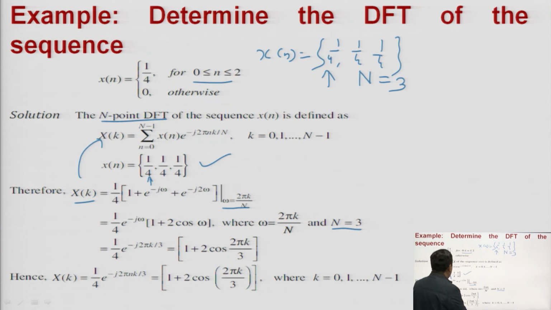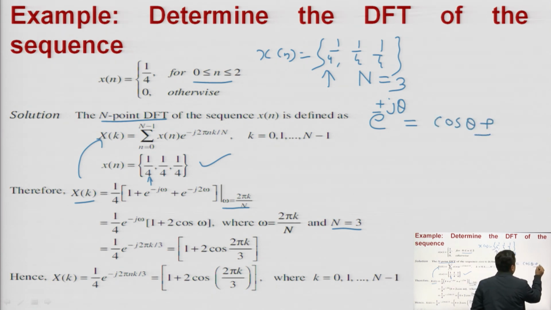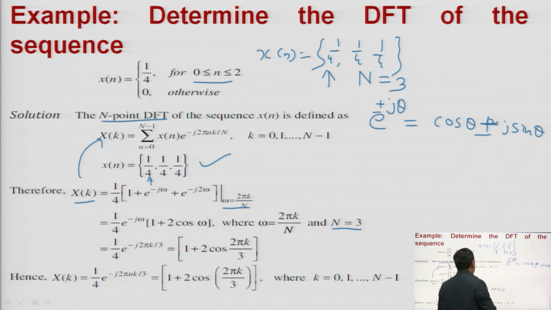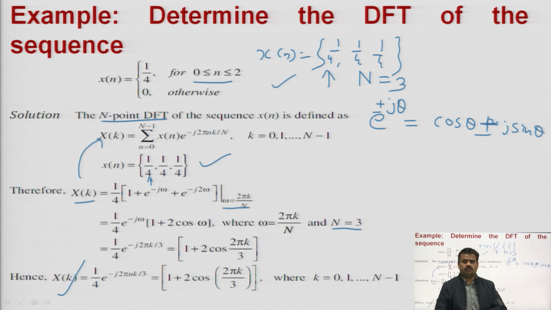Now, you have to solve this. You know the formula: e to the power plus or minus j theta is equal to cos theta plus or minus j sin theta. So, by this formula you can write it in terms of cos and sin, and you will calculate your X of k at different values because you are having x of n. So, you can calculate the DFT for different points, X of k at k equal to 0, at k equal to 1, at k equal to 2. So, you can calculate it easily here.